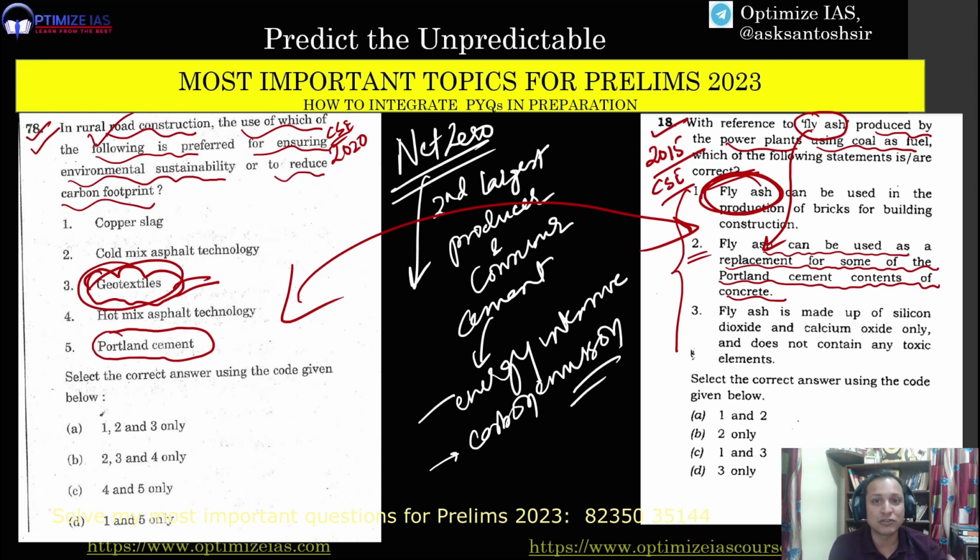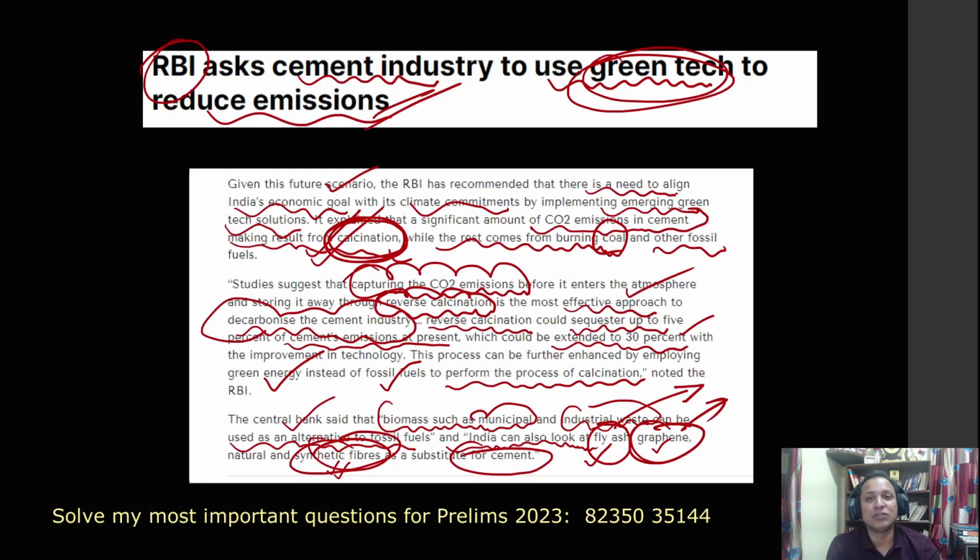What is the theme? We have to reduce the carbon emissions. We have to sequester carbon emissions. We have to move towards net zero. That is the theme. So the focus is on those industries which are more polluting, for example, the cement industry. And you see, in the last 5-6 years only, 2 times questions have come on the cement industry. You can see these 2 questions, and you see how this year this question is going to be very, very important, and there are high chances that this reverse calcination process is going to be asked, or the substitute for cement, and these will be the substitutes for cement.